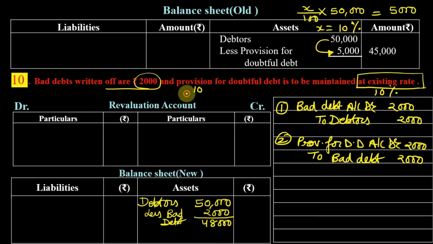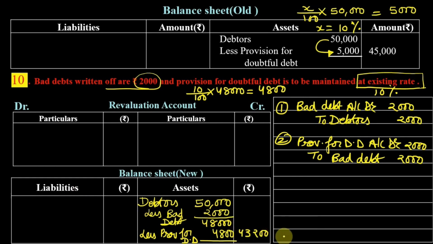So what is 10% of 48,000? 4,800. So this is a new provision. So less provision for doubtful debt 4,800. So we are going to write outside 43,200.